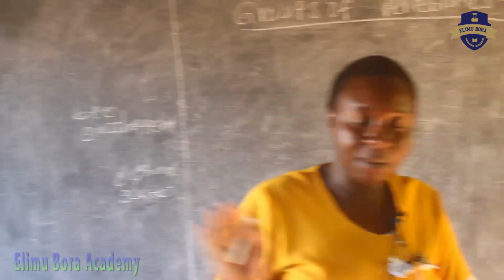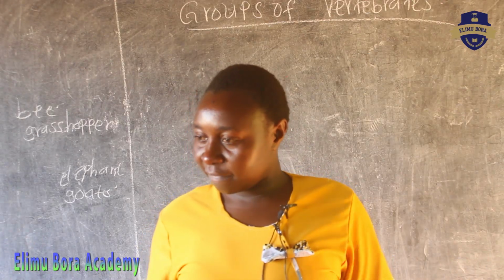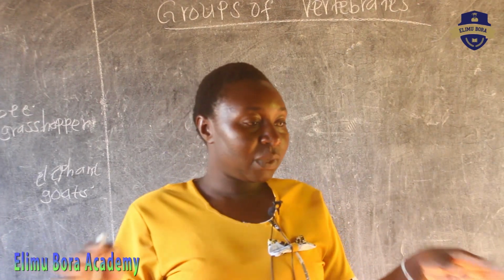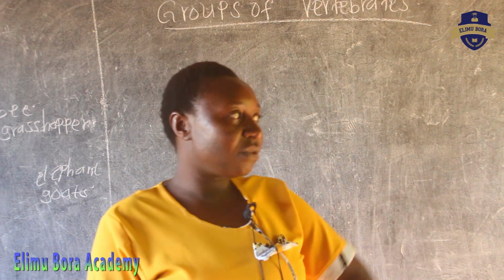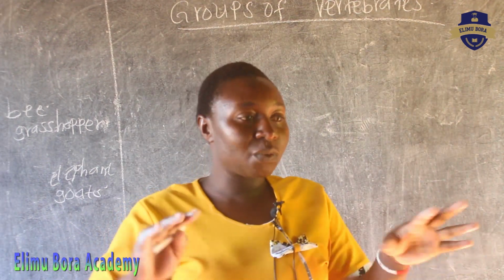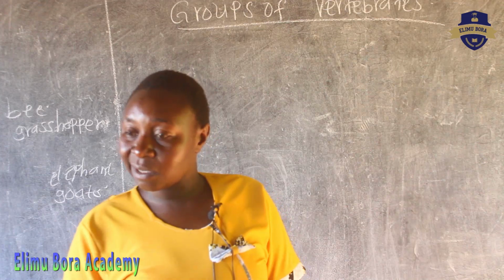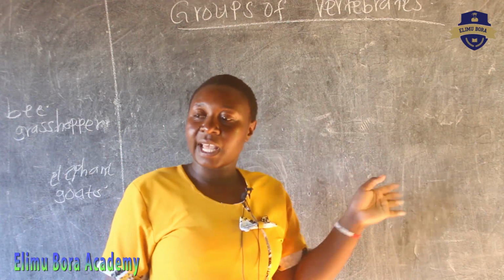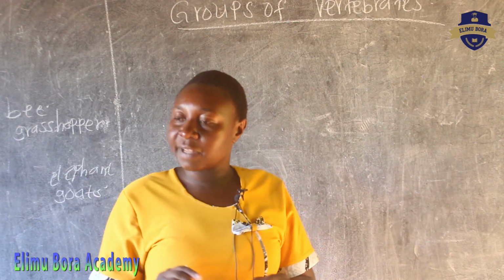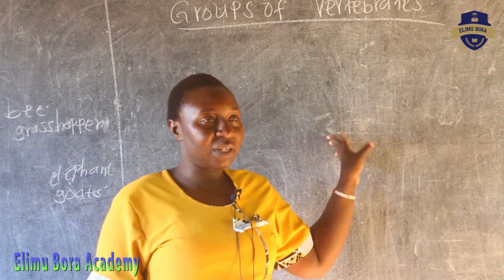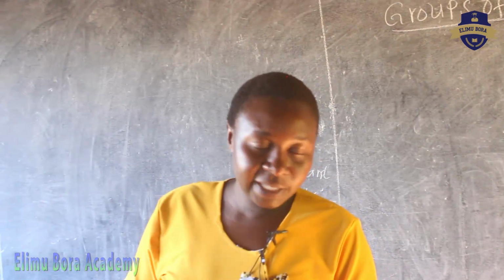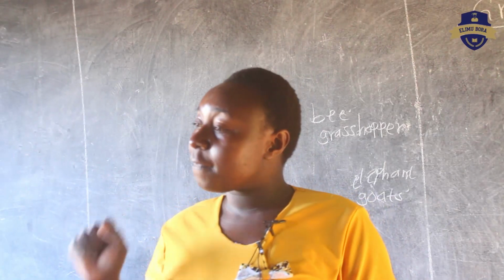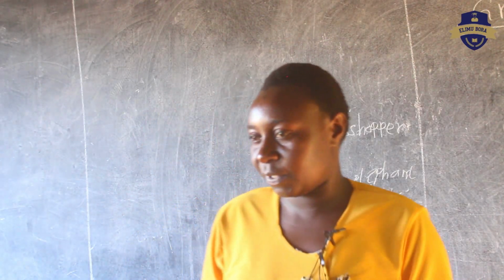They are similar. For example, here we are in grade 5. We have other students in grade 5 West. So we have been grouped. And also those animals with backbone have been grouped into different groups. So that's what we want to look at today. I've said those animals or the vertebrates are divided into 5 different groups.